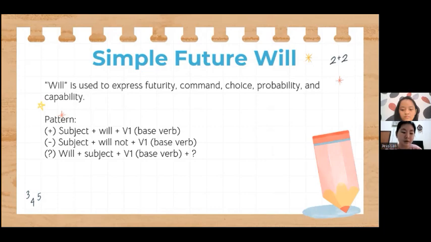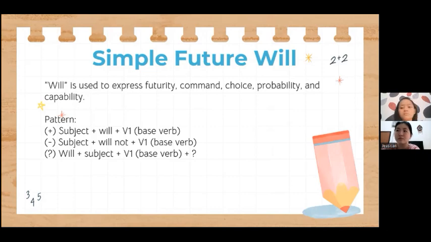And for the interrogative one, the will is at the front because we are asking someone about something that is questionable. After that, there's a subject followed by verb 1, and don't forget the question mark. For example, will you be my dance partner? Question mark. For further information, will is always followed by verb 1.